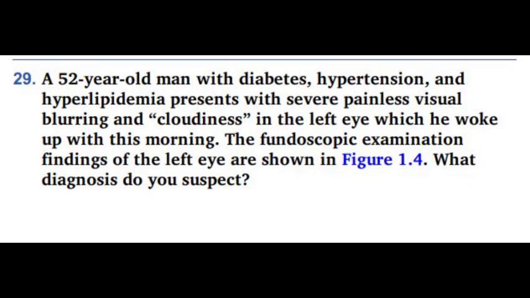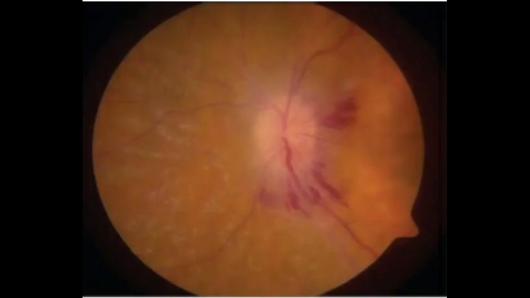So these are fundoscopic examination. The question is, what do we see? So we can see some optic disc edema, and we can see some sphincter hemorrhages. If you take a close look, you can see a complex disc. It's kind of crowded. So let's try to look at our options.